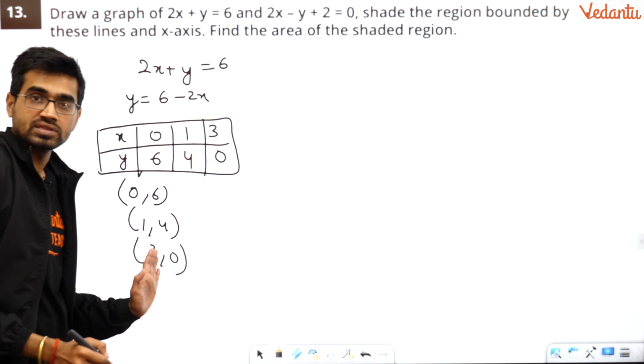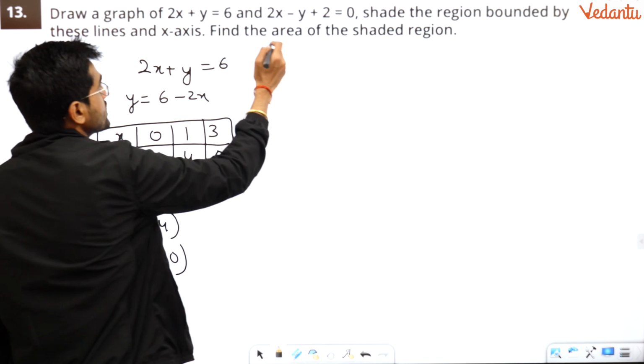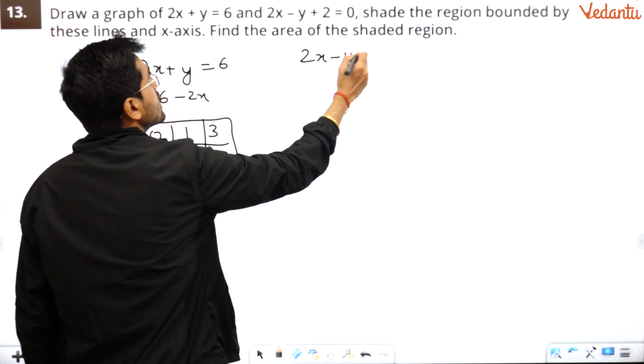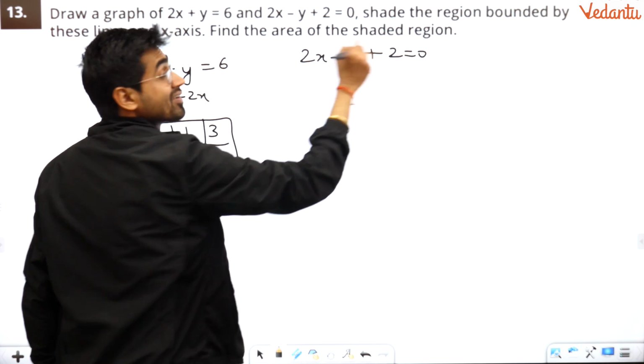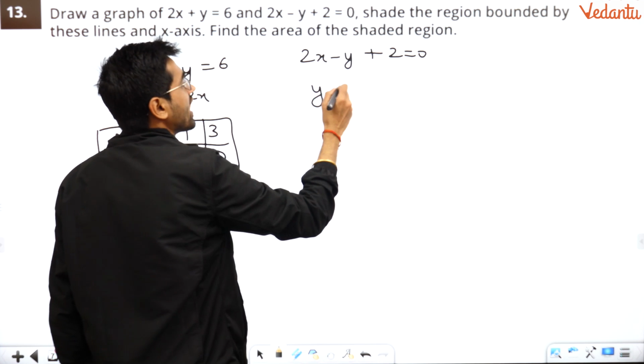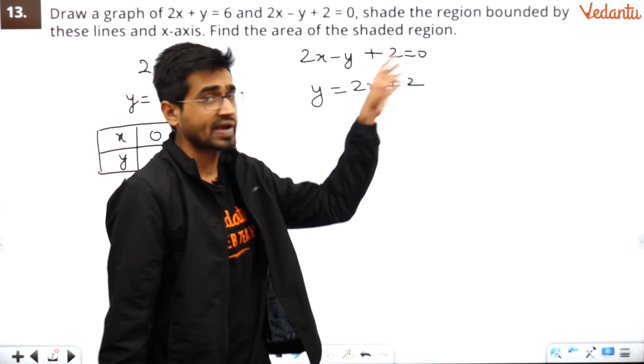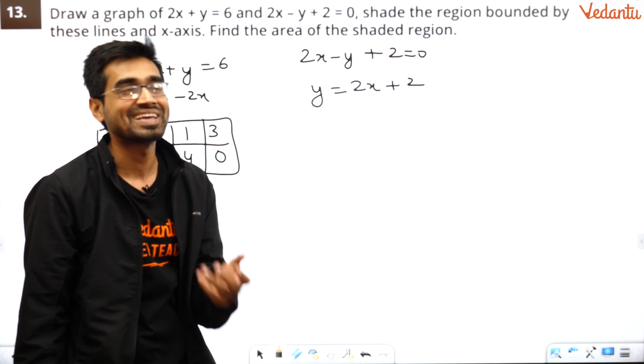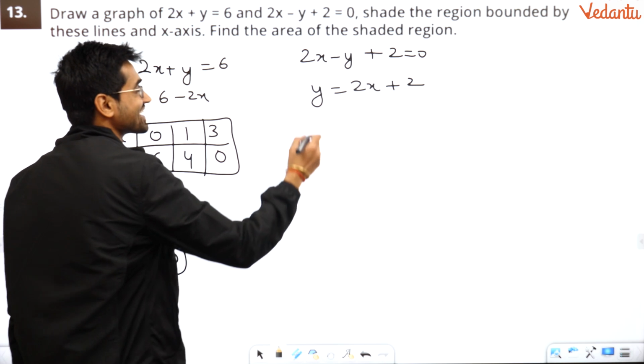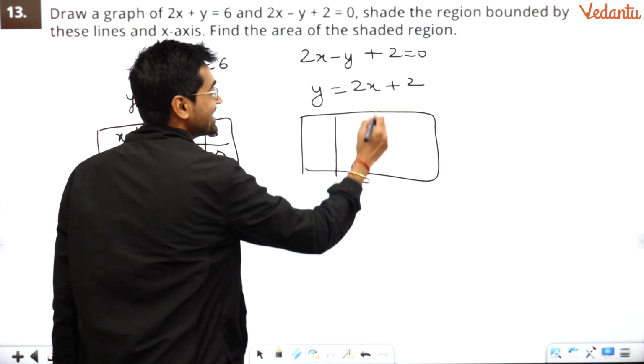I have to remember these 3 points. You should write them down somewhere, because we are going to solve for the other equation also. Let us find it out. y is equal to 2x plus 2. Is it correct? Yes, it is correct. I have just written y first. Nothing is wrong in it. Just make the box and do it.